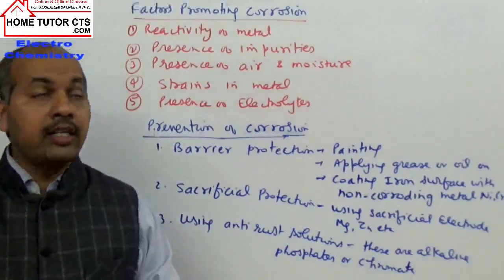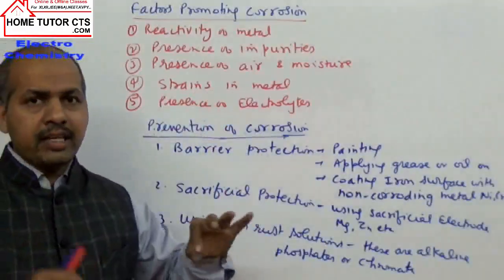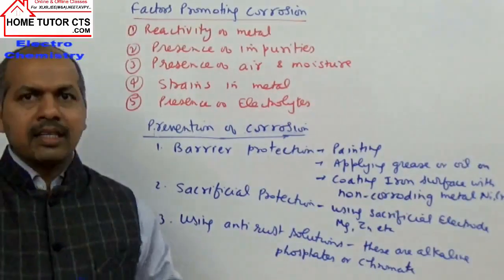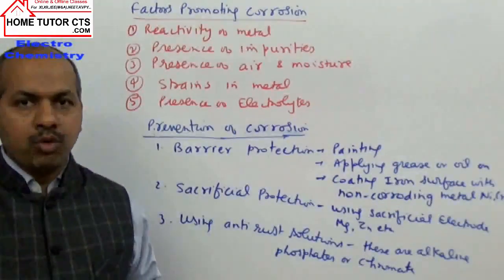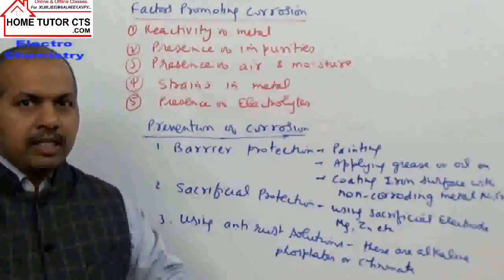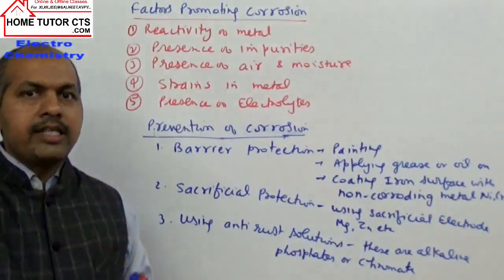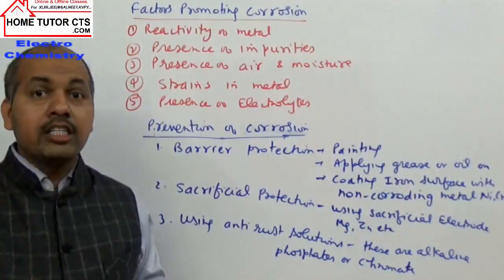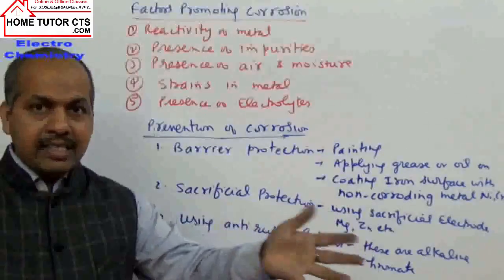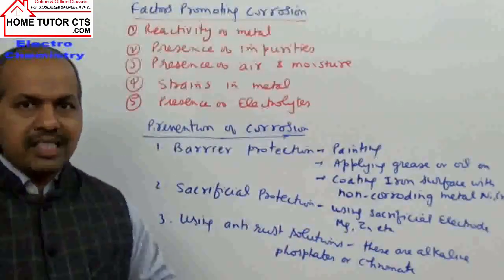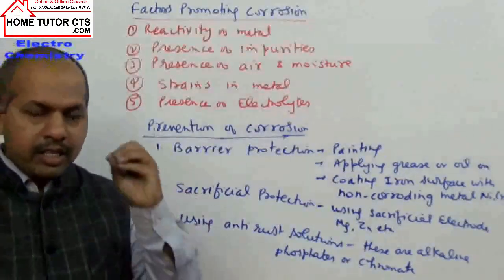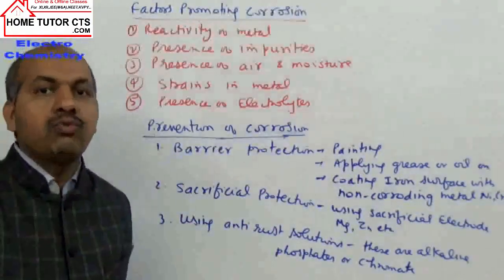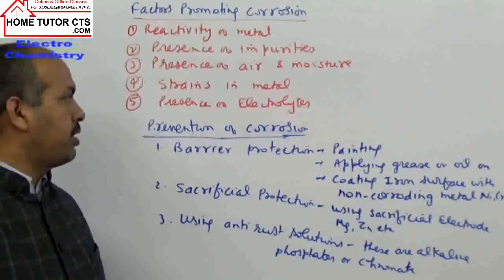Next, there are strains in the metals. Strains means metals sometimes have rough surfaces. They can have bends and cuts. The surface is not smooth, so on rough surfaces they easily set up an electrochemical cell. When you observe, rusting is more rapid in bends, cuts, nicks or scratches. These are the areas on the metal surface where corrosion is faster.